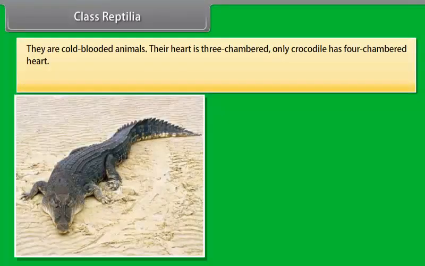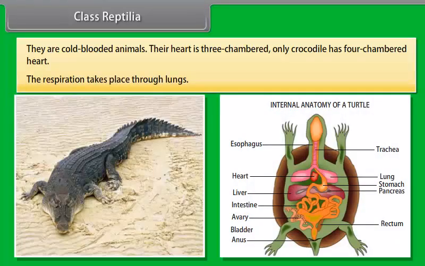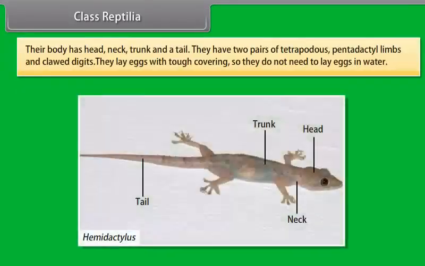They are cold-blooded animals. Their heart is three-chambered. Only the crocodile has a four-chambered heart. Respiration takes place through lungs. Their body has a head, neck, trunk and a tail. They have two pairs of tetrapod, pentadactyl limbs with clawed digits. They lay eggs with a tough covering, so they do not need to lay eggs in water.